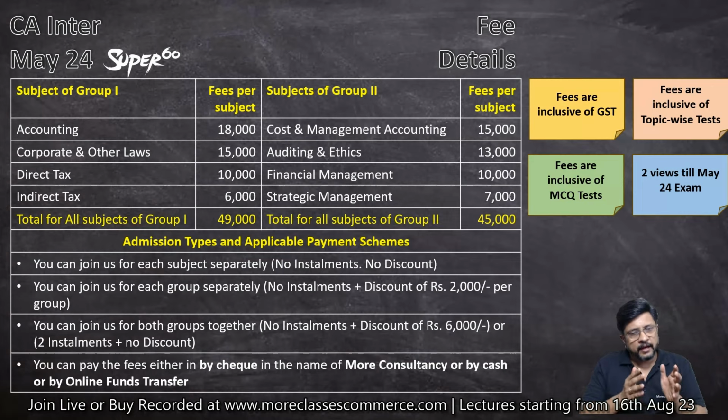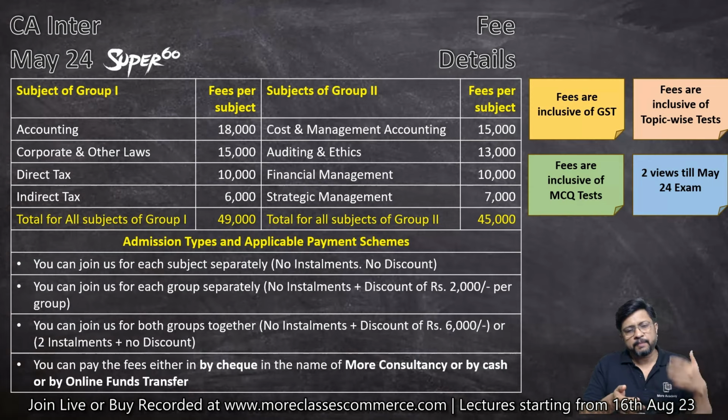They are inclusive of the MCQ test, that is 30% of your paper, and 2 view recordings are also covered in this particular test. Okay, so this is how the things will be considered. If you are joining one subject at a time, no discount, no installments. If you are joining one group at a time, then no installments, but a discount of rupees 2,000 per group. And if you are joining for both the groups simultaneously, then discount may vary.